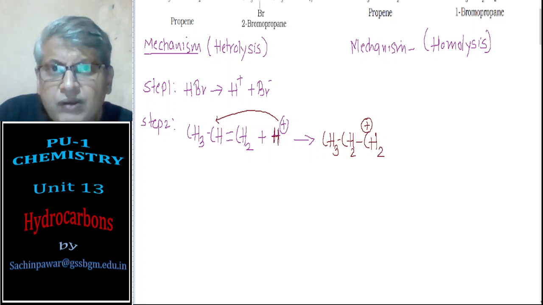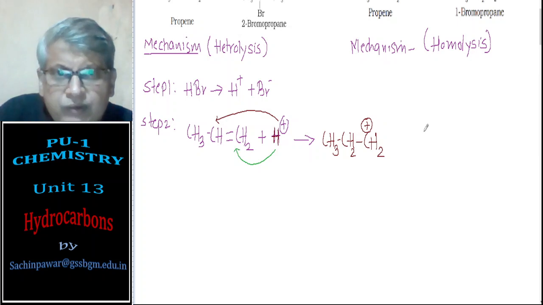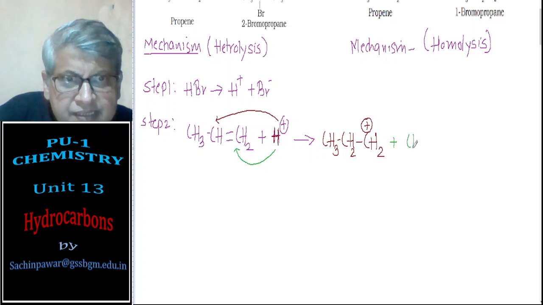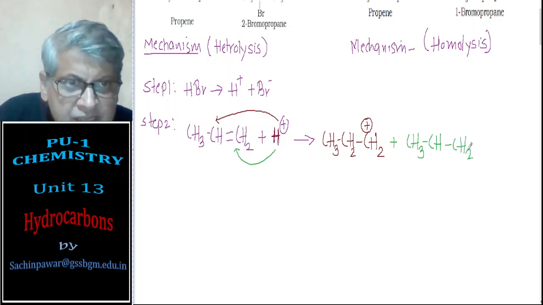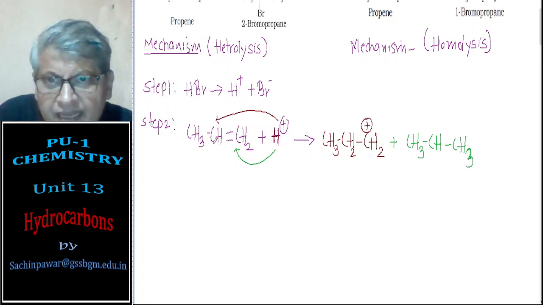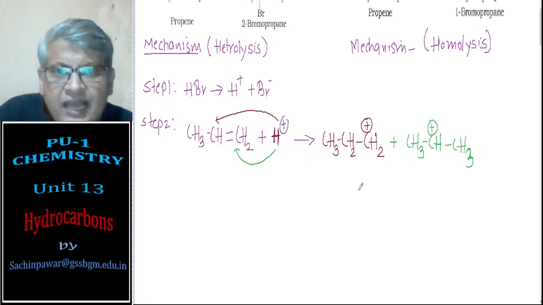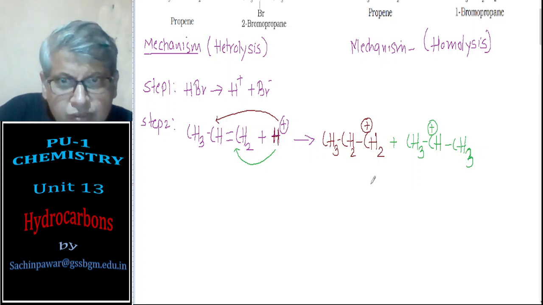On the other hand, there is one more possibility. That possibility is this H may go to the terminal carbon atom. Then I may get one more product: CH3 CH CH2, where this hydrogen going to the third carbon atom means this becomes CH3. In that case, the middle carbon atom has lost one bond, so it acquires a positive charge, and they are called carbocations.